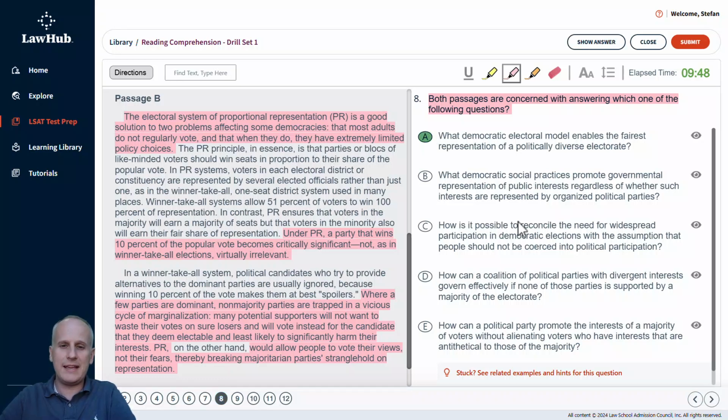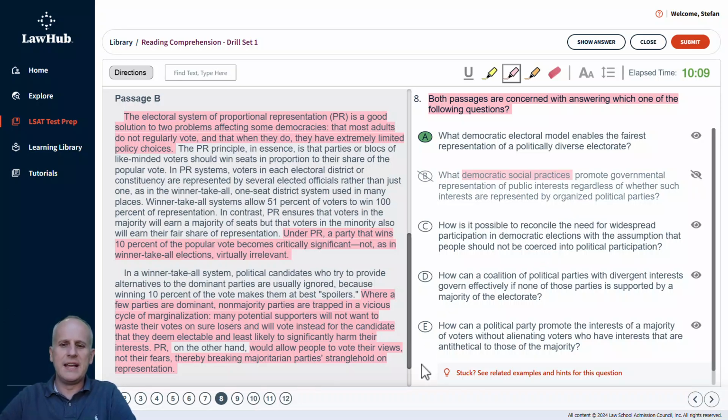And if we like A, we could go briskly through the remaining answer choices and eliminate as soon as we find something that we can highlight as distinctively incorrect. So, choice B, what democratic social practices? I don't know anything about social practices. So, we'll just highlight democratic social practices and eliminate choice B at this point.